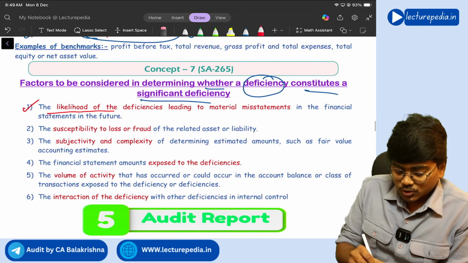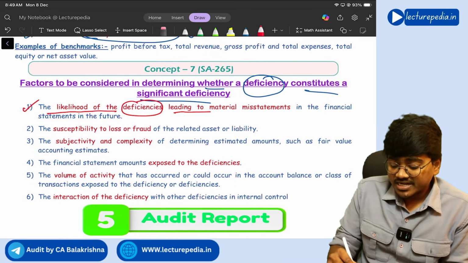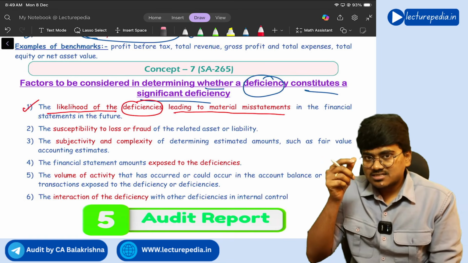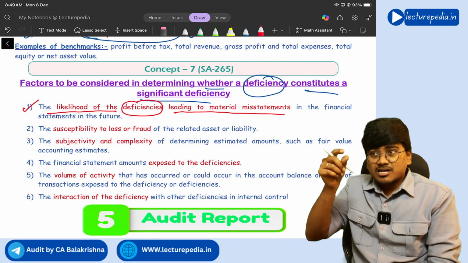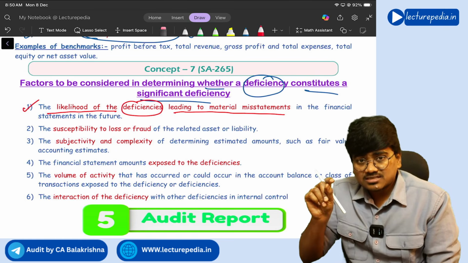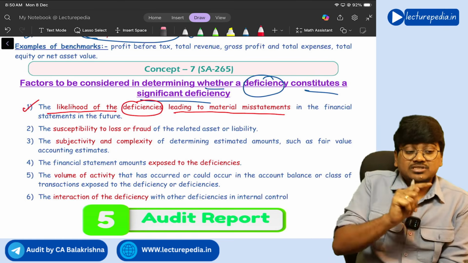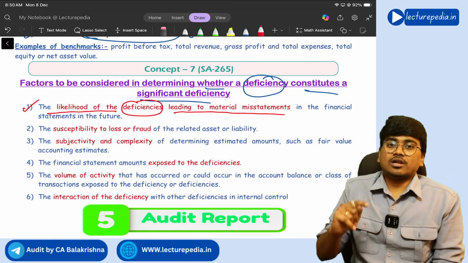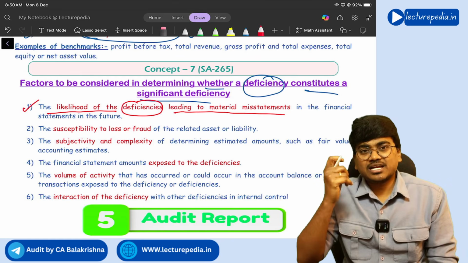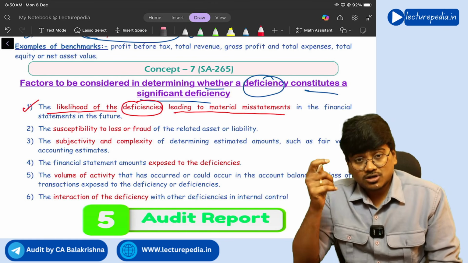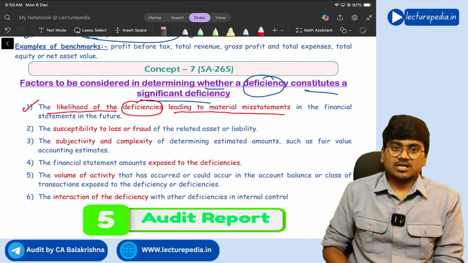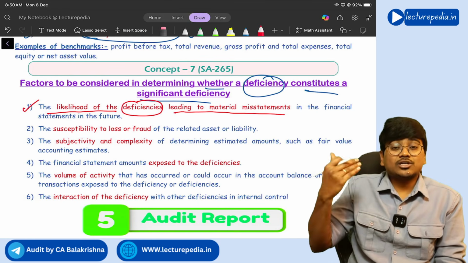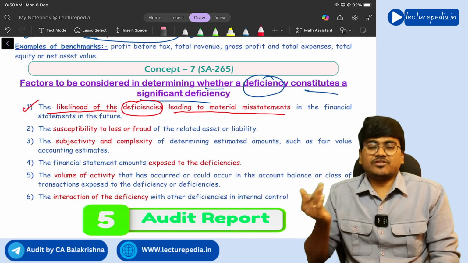the likelihood of deficiencies leading to material misstatements. So there is a deficiency in the internal control, and because of that deficiency, misstatements can occur in the financial statements. Then you can call that deficiency a significant deficiency, because of the deficiency misstatements are occurring. Okay, the chance of occurring misstatement is very high, then you can call such a deficiency significant deficiency.